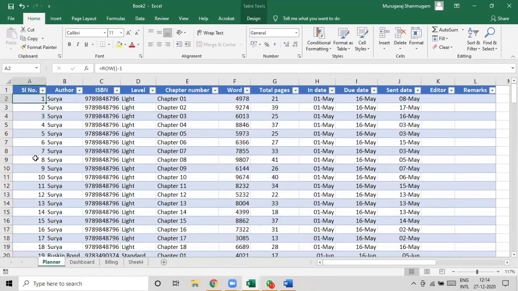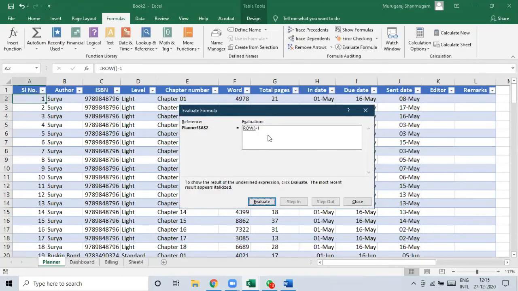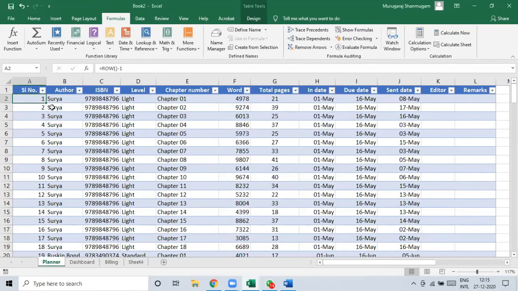You can see what is happening there by going to the formulas tab and then saying evaluate formula. Keep evaluating. You can see that when you say row 2, this is a row function, right? This is a row function.